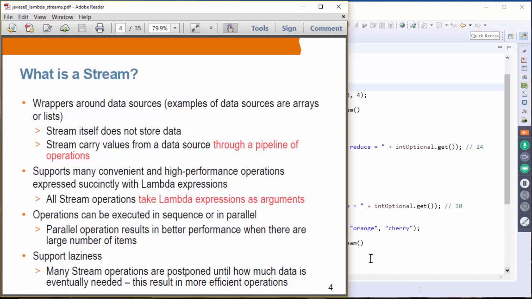And of course, if you perform these operations in parallel, and you happen to have a multi-core architecture on your hardware, it will result in better performance. This is useful when you have a very large number of items to process. It supports laziness. We'll talk about the concept of laziness in more detail later on. Basically, operations are postponed until it is known how much data is eventually needed. And again, if you don't understand what I'm talking about on this particular slide, don't worry about it. We'll talk about laziness using examples later on.